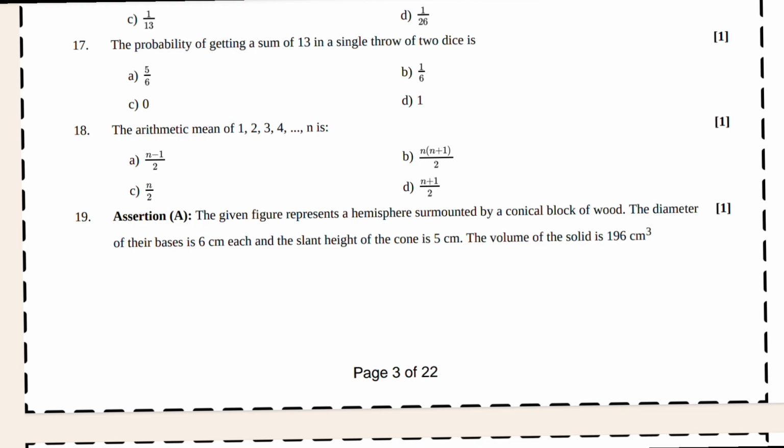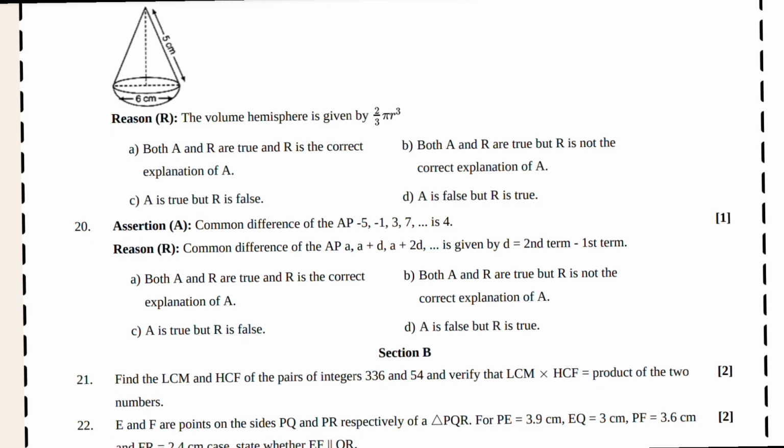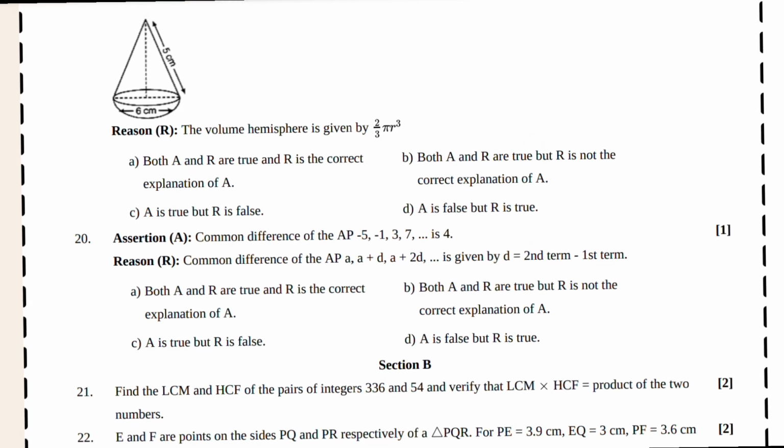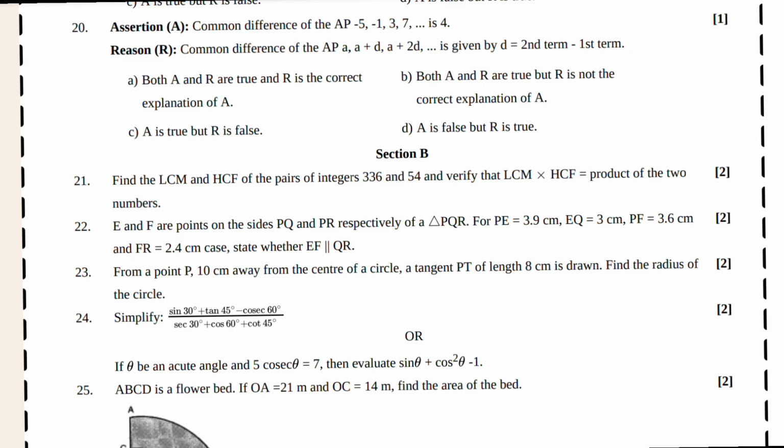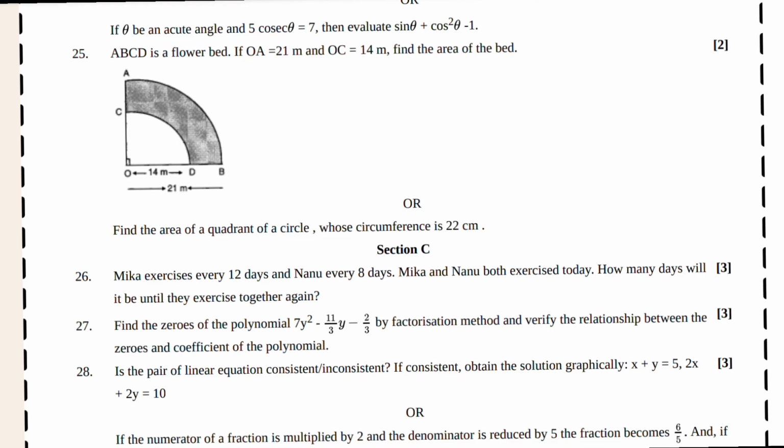17, 18 and 19 you can see. Then you can come here and something is given. After that, 21 is given, the common difference of an AP, arithmetic progression, and 21, 22, 23 and 24 are given here. Is it clear? If it is clear, then you can see that one.